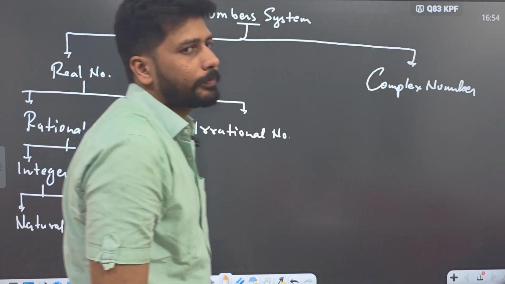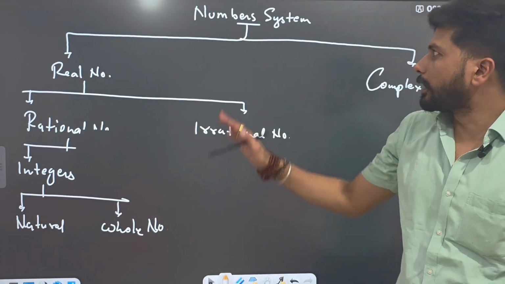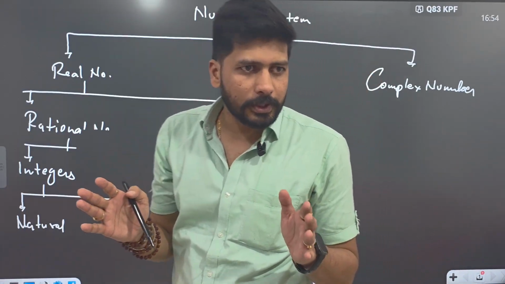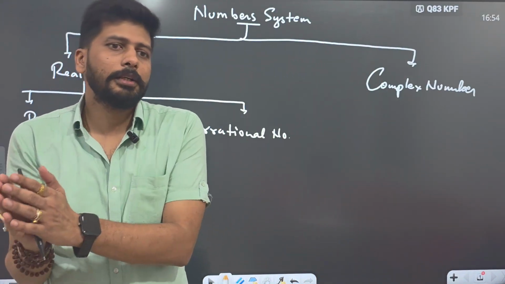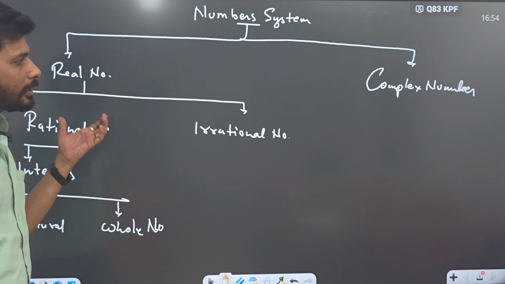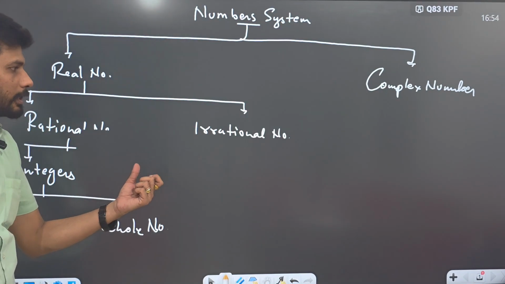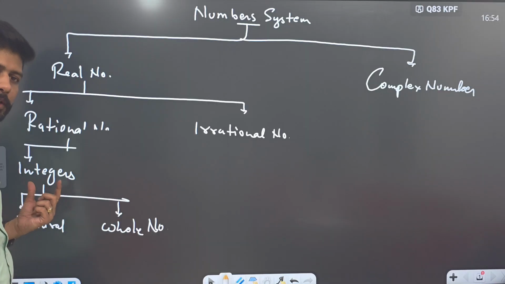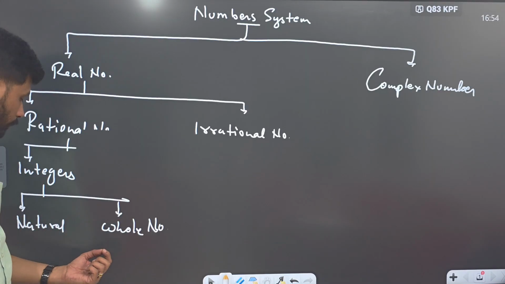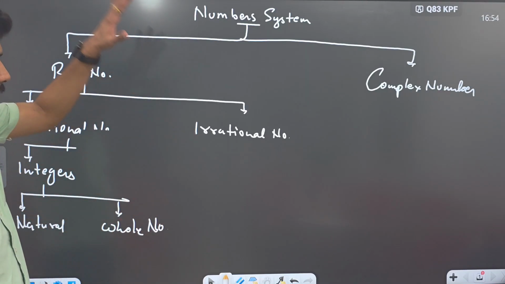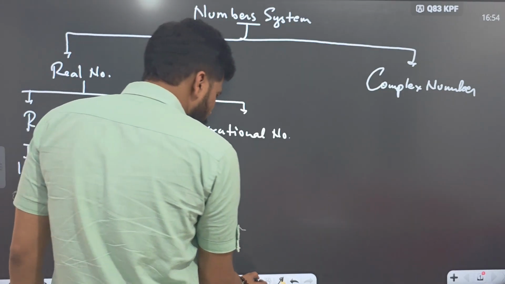Are you getting what I'm saying? Basically, the number system is divided into two types, real numbers and complex number. Under real number, there are two types again, rational number and irrational number. Then under rational number, we have integers, and under integers, we have natural number and whole number. Now, what is this all about? We're going to learn them.